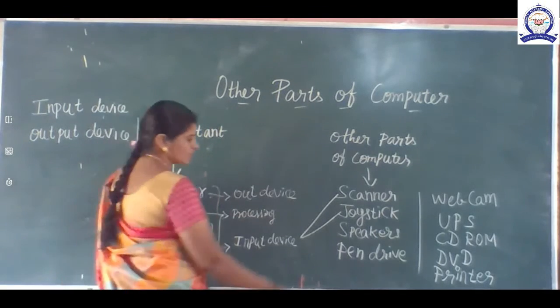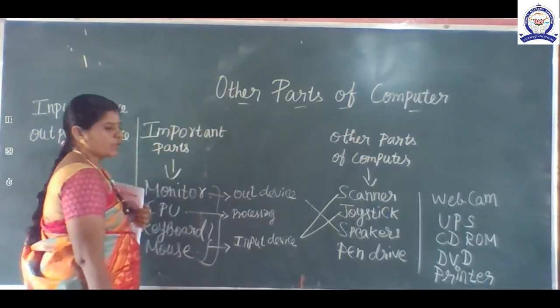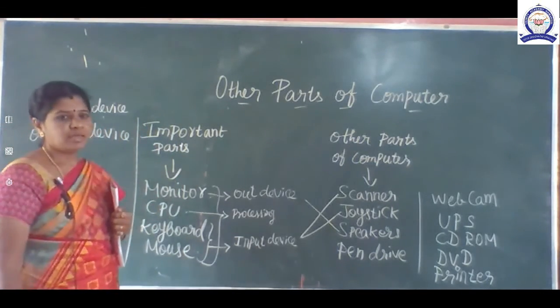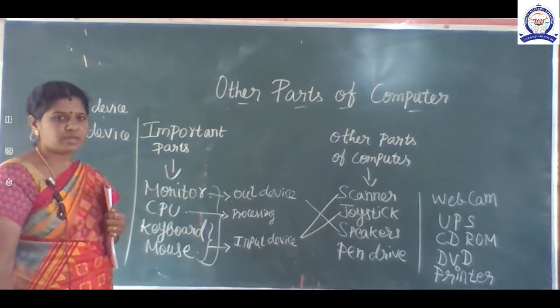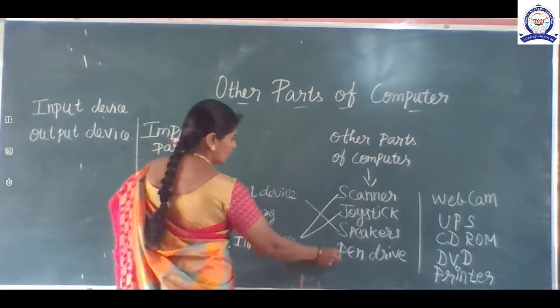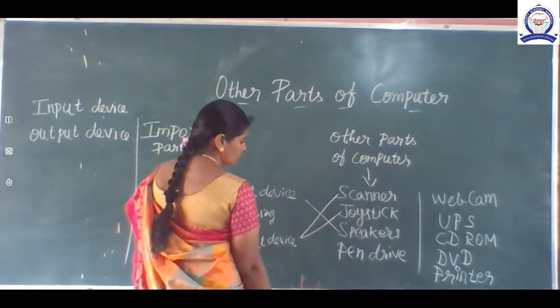Yes, very good. Then the speaker. Speaker is an output device, because we are hearing the sound with the help of speaker. If you are playing the music, with the help of speaker we can hear. Isn't it, children? These are the pen drive, DVD. These are the storage device.